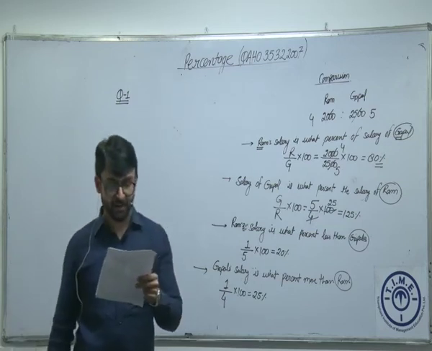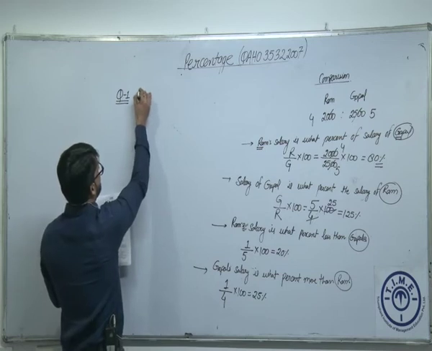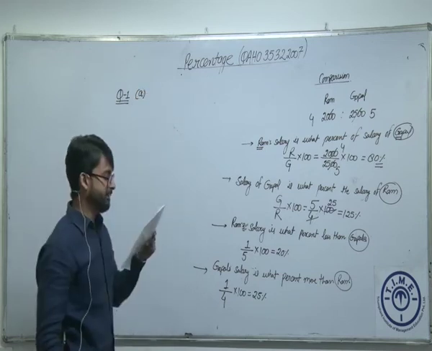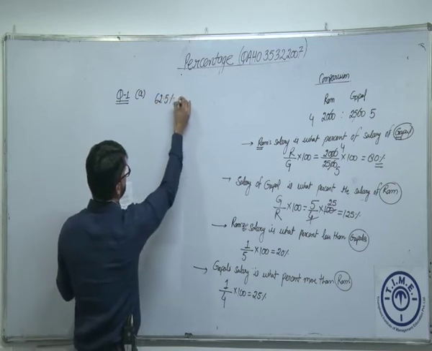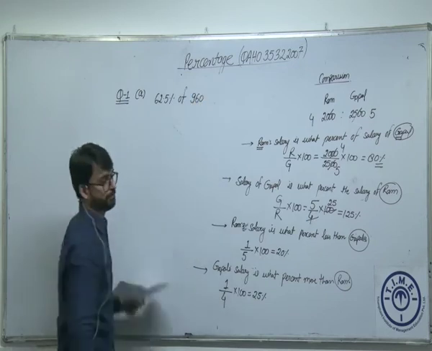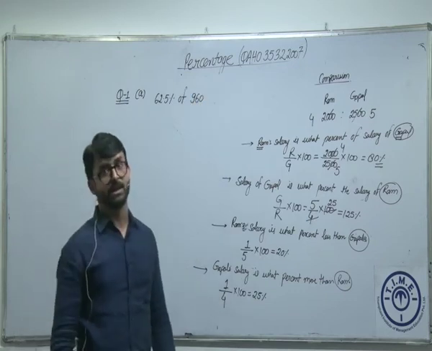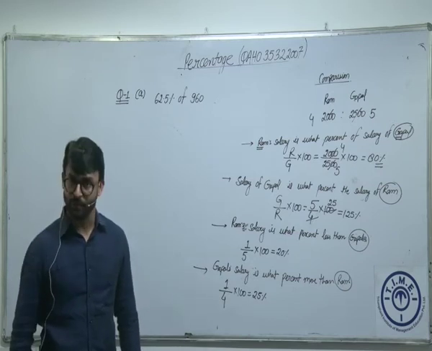It's pretty simple. Read the question. The question is saying, find the value of, question number 1, part A. Find the value of 62.5% of 960. Find the value of 62.5% of 960. Is that okay?